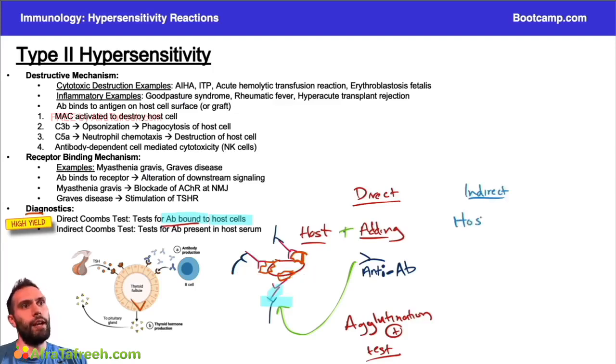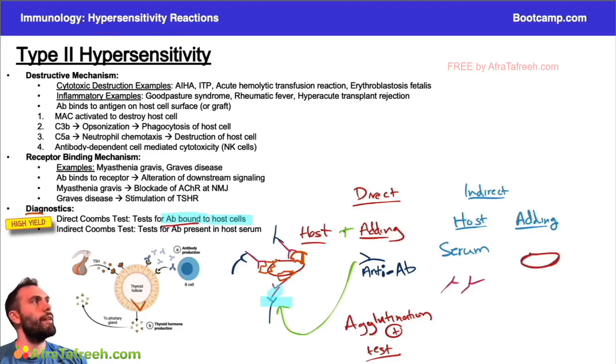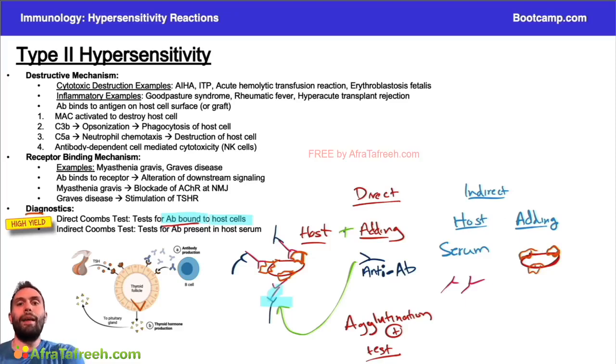What does the host have, right? What's in the host sample and what are we adding? So for the host, we're just going to add the host's serum. And the idea here is if the host has antibodies in their serum, we can add red blood cells, potentially with some antigen, to see if the host's antibodies will bind to that antigen. Okay, so here's my red blood cell with the antigen. And again, it's not the host's red blood cell. We're adding some external red blood cell to the host's serum.